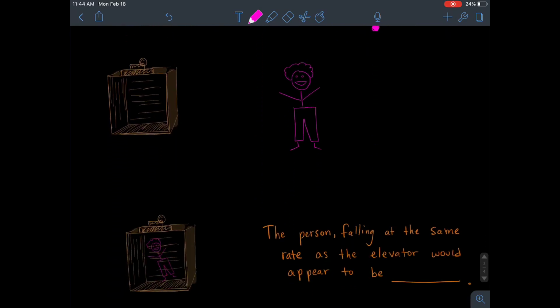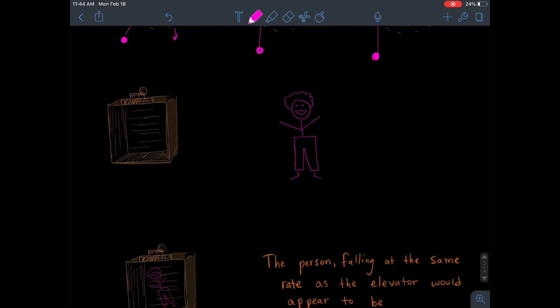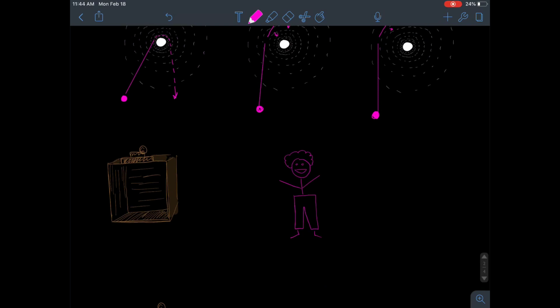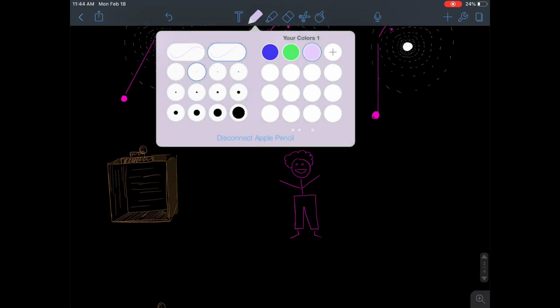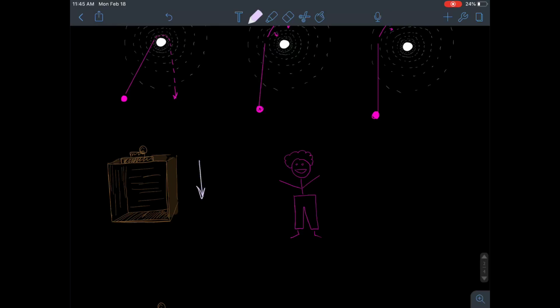So then Einstein was looking out a window and he wondered, what would happen if we had an elevator? Well, if an elevator was simply falling, it would be falling at the rate of gravity, which is g, or 9.81 meters per second squared. This could fall forever in a theoretical situation, but let's think it would just continually fall. And if a human were in that elevator, they could also continually fall, and gravity would be pulling them at the exact same rate, also 9.81 meters per second squared.